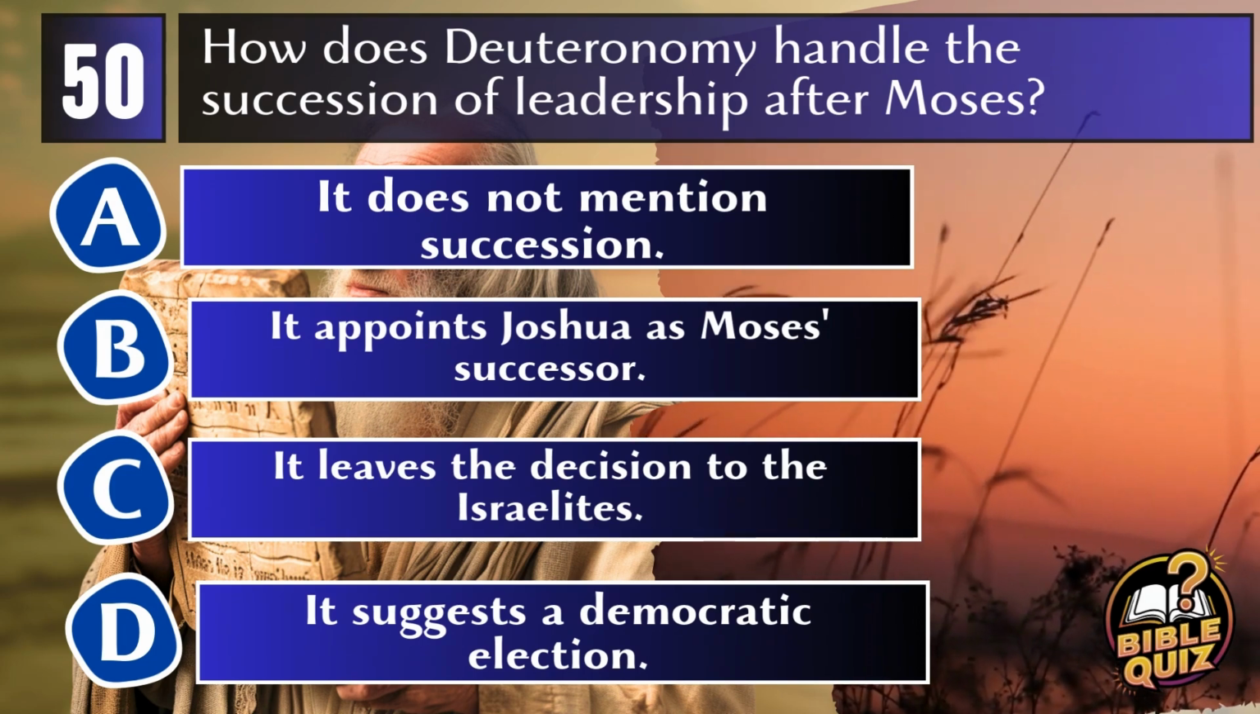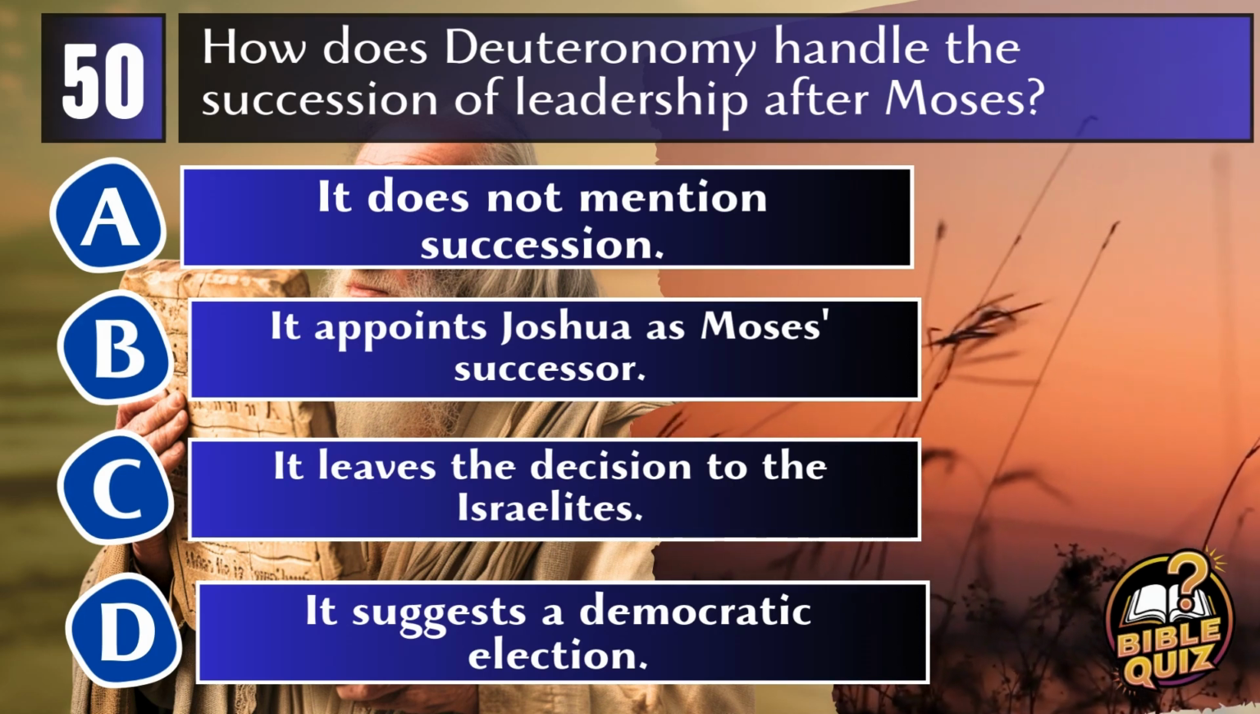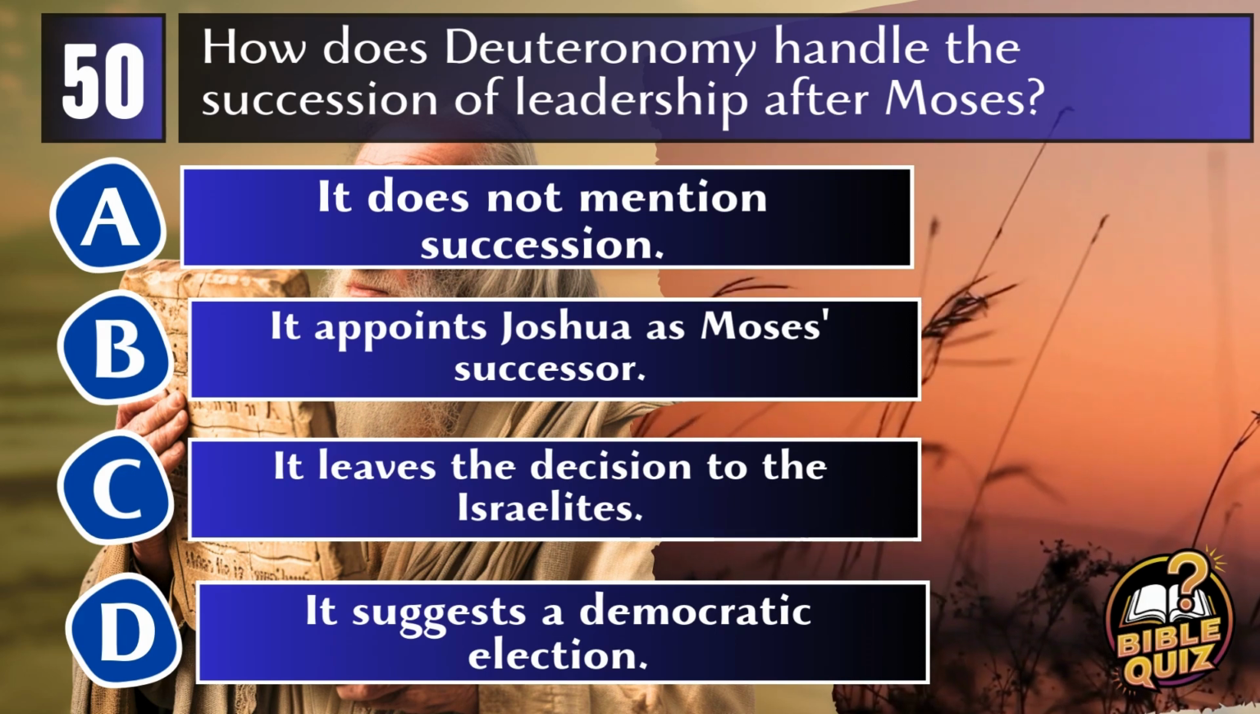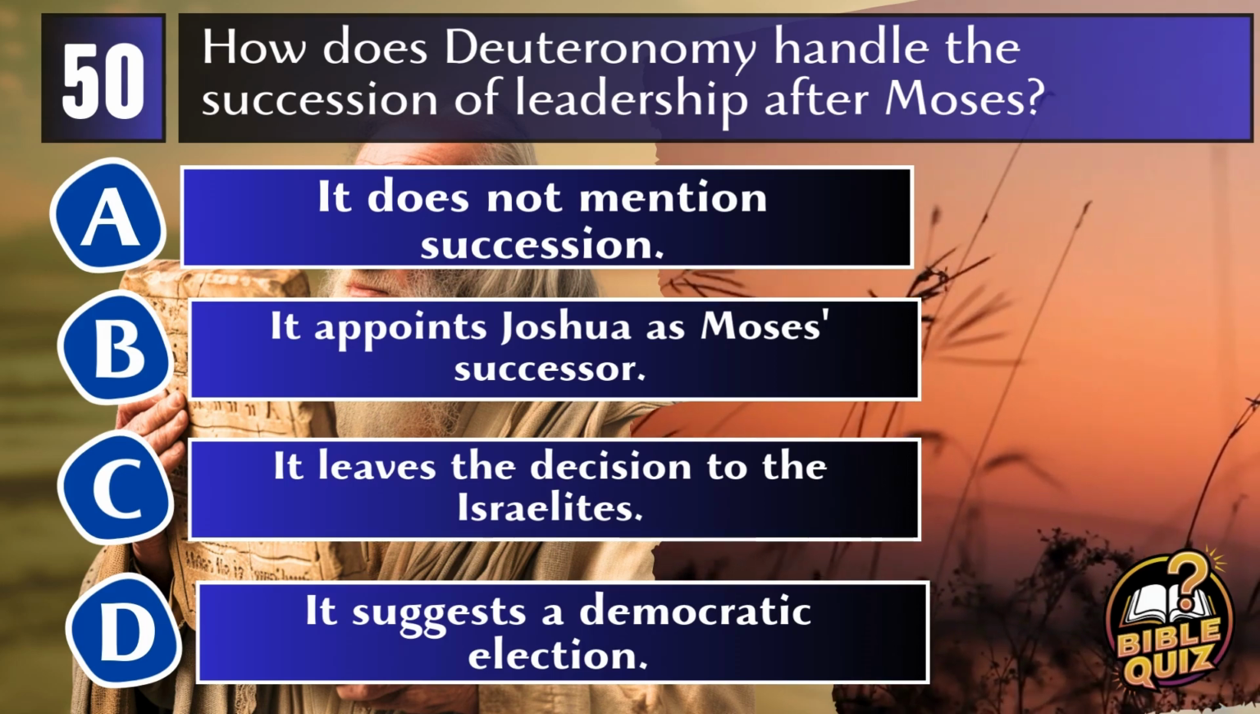A. It does not mention succession. B. It appoints Joshua as Moses' successor. C. It leaves the decision to the Israelites. D. It suggests a democratic election.